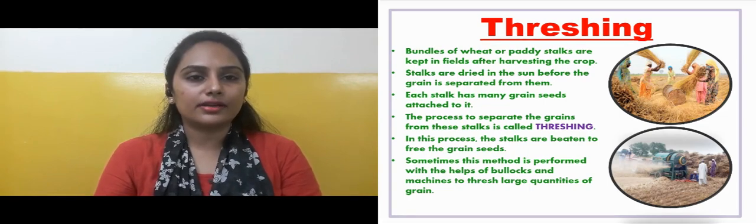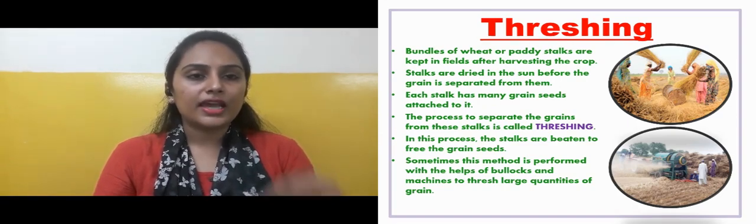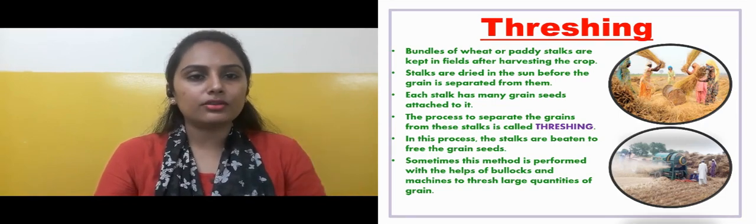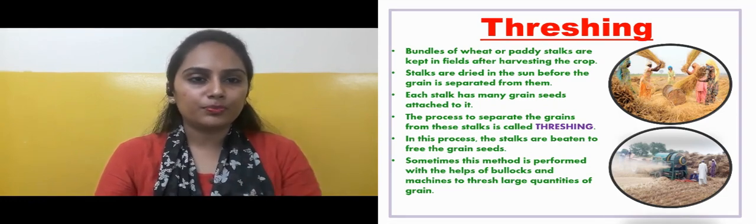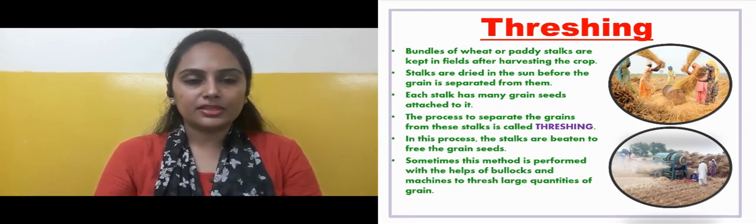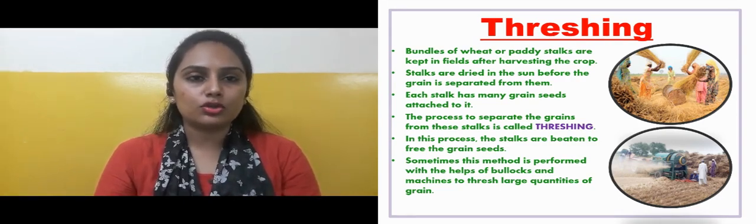Once these stalks are dried up, it is easy to separate grains from the stalk. And in that stalk, there are many grains, not different grains, but one type of grain, with many seeds of that grain. So once harvesting is done, they get it dried up in the sun, and then they separate grains from the stalk. The process to separate the grains from these stalks is called threshing.